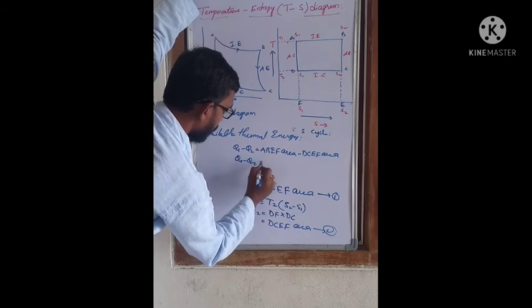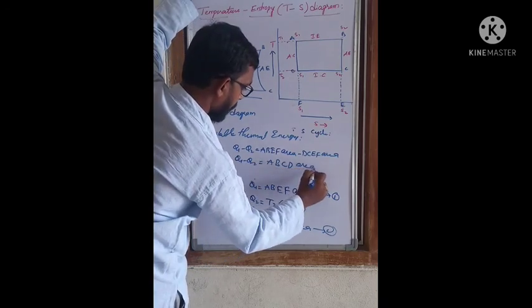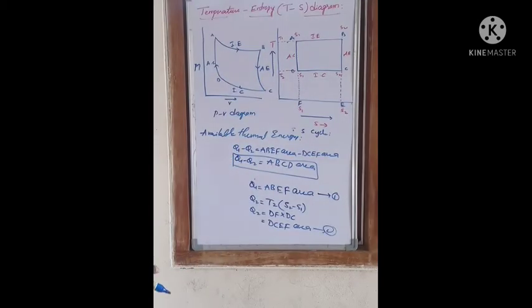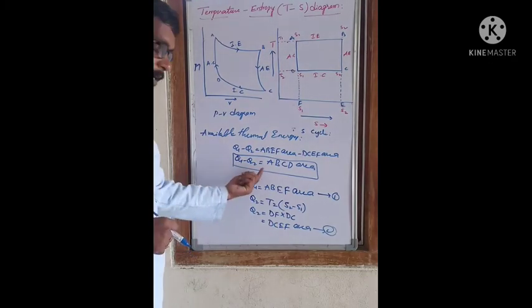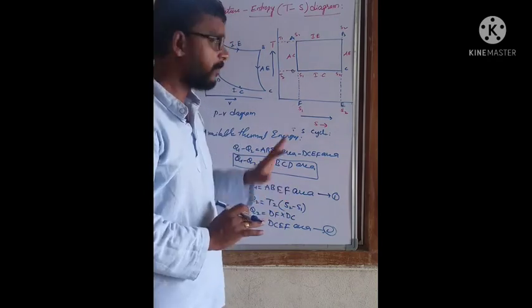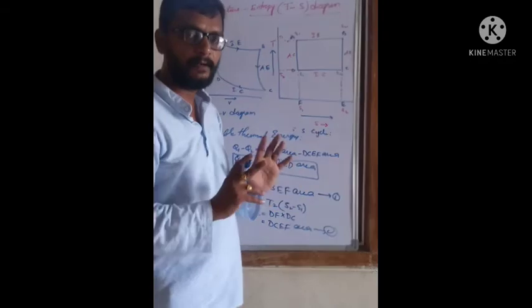Q1 minus Q2 equals the ABCD area. Thus, the area of the cycle on the TS diagram gives the available thermal energy that can be converted into useful work.